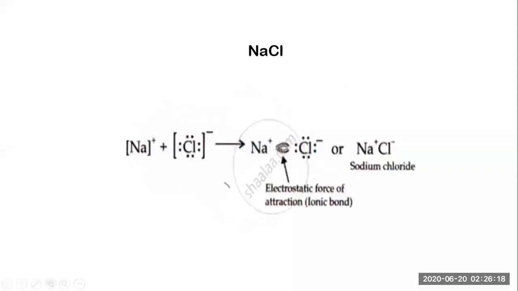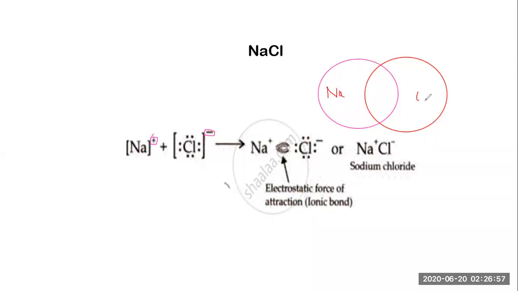Let's see what these manners are. In the case of NaCl, Na has a positive charge of 1 because it is going to lose only 1 electron. Chlorine has a negative charge because it is going to accept. Whenever there is formation of a bond between Na and Cl, let's talk about this. I'm going to draw a structure here. This represents a sodium ion. This is going to represent a chlorine ion. Now this is sodium, this is chlorine.